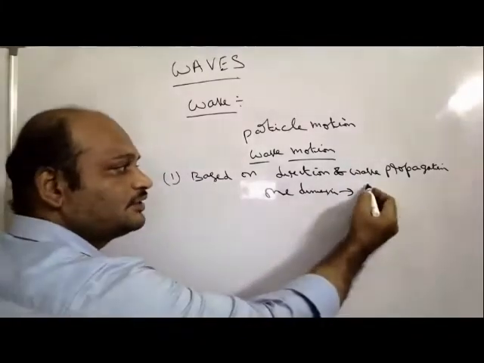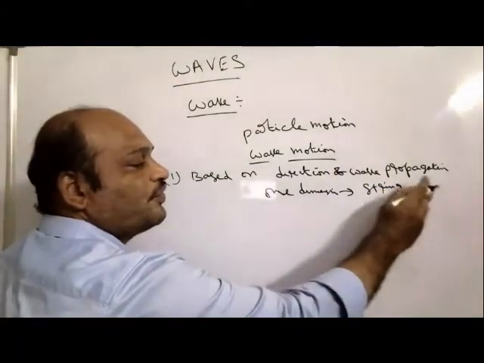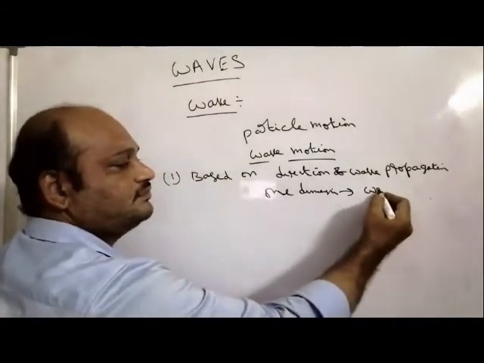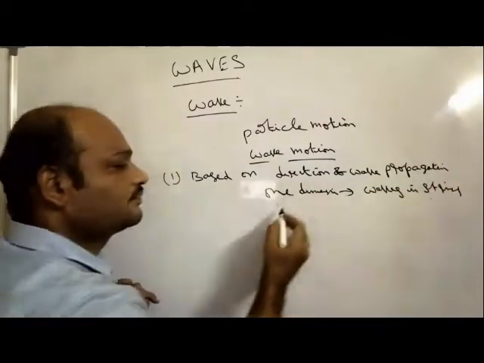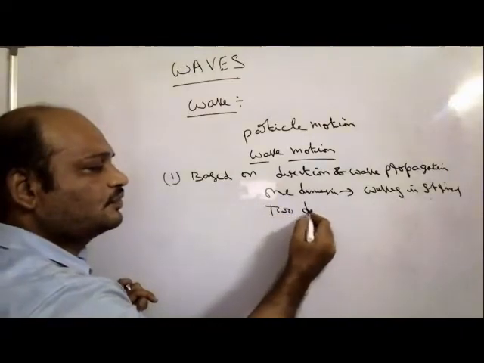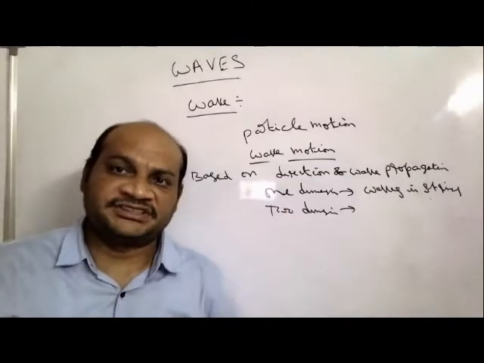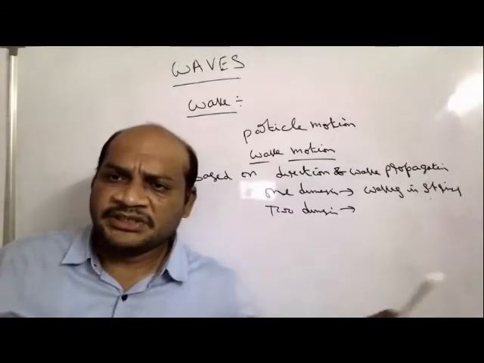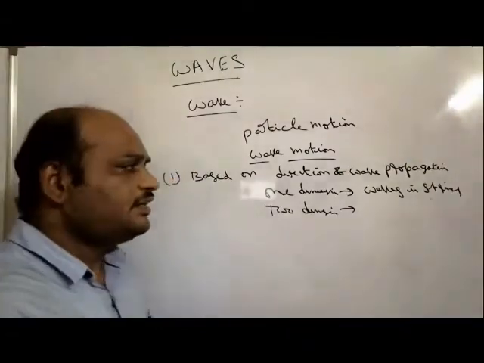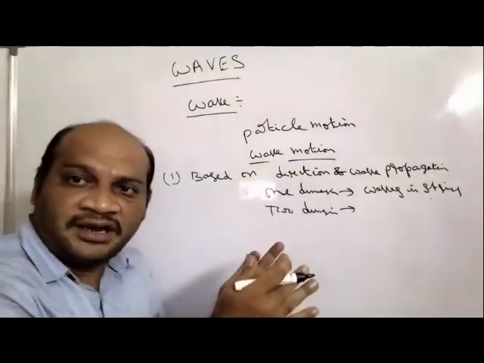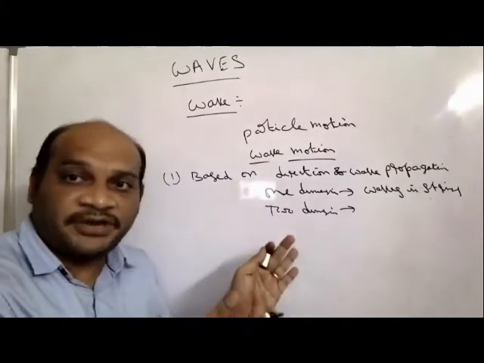The example for this one is string vibration, waves in strings. In the same way, wave propagation in two dimensions: two-dimensional waves travel along two directions, the x-axis along the xy plane, nothing but plane waves.